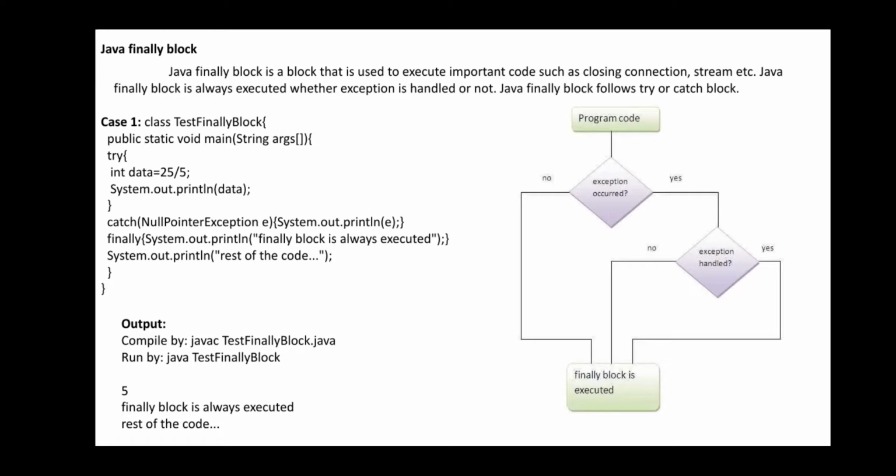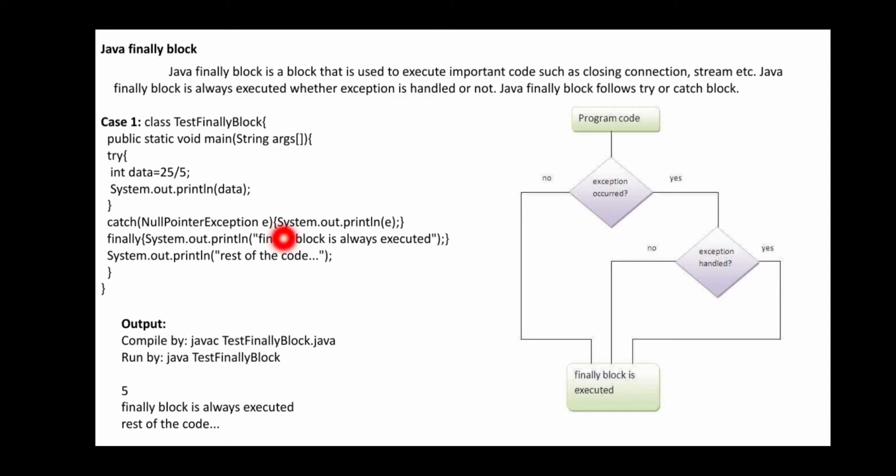Java finally block is a block that is used to execute important code such as closing connection streams, etc. Java finally block is always executed whether an exception is handled or not, and it is followed by try and catch statements. Compulsorily there should be a try and catch statement, then we can define the finally block.